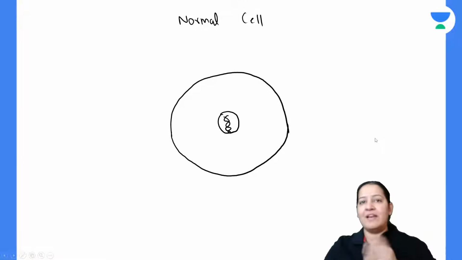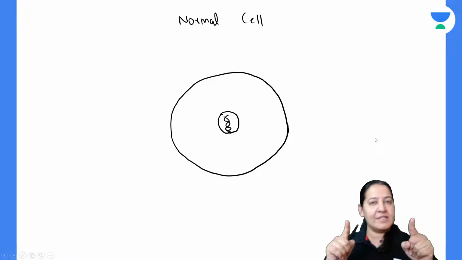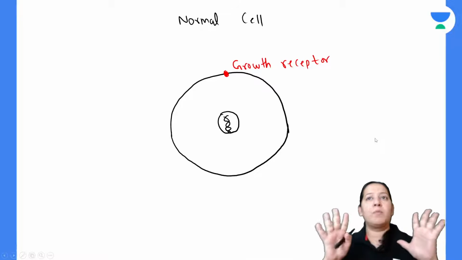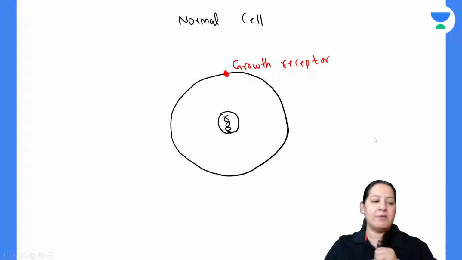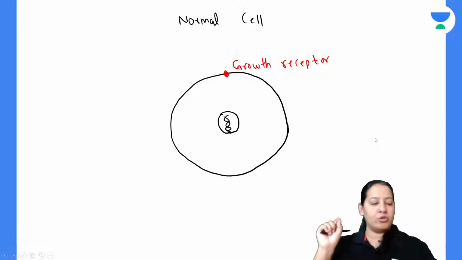Can you see a normal cell in front of you? Of course, you all can see a normal cell. Can you see the DNA of the cell? Can you see the double-stranded DNA, the nucleus of the cell? All normal cells of the human body have growth receptors on them. Can you see a red-colored growth receptor on the cell? Of course, you can see it. So all normal cells have growth receptors on them.